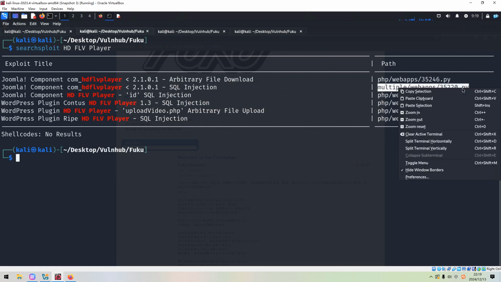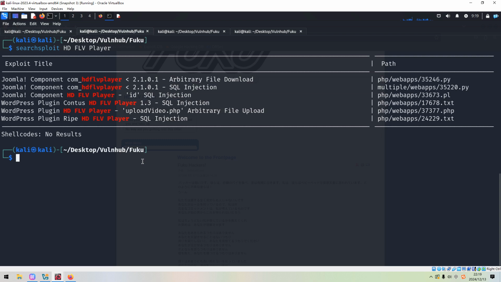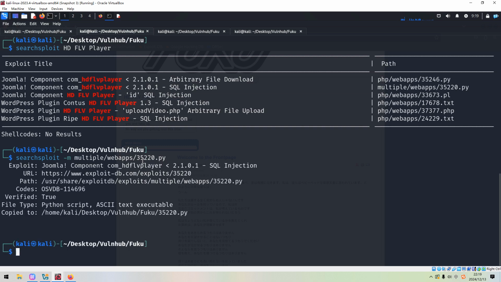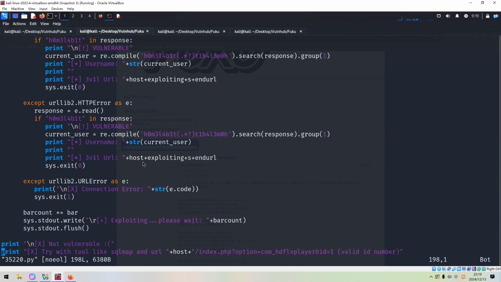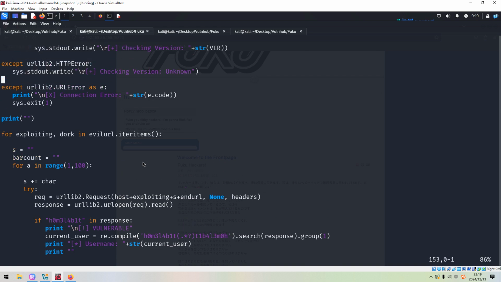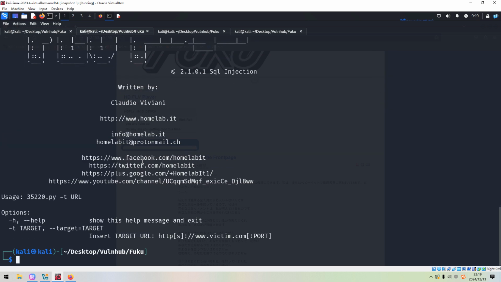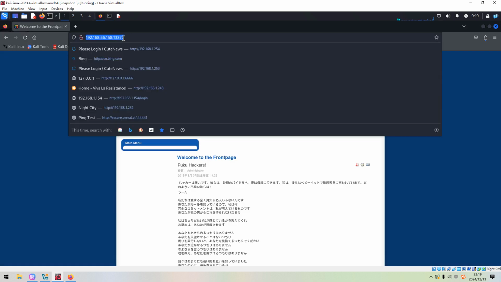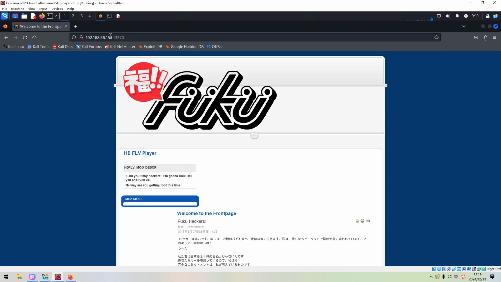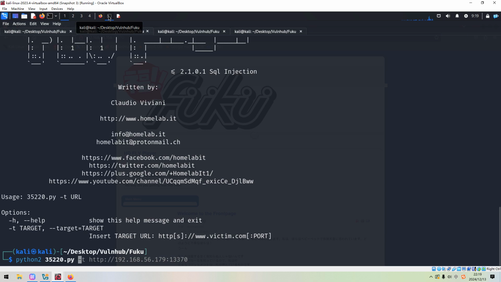We can get a copy of this exploit using the M option, and we can take a look at this code. It looks like this is coded in Python 2, so we can run Python 2. And we need to specify the target. And of course, this IP address hasn't changed yet.